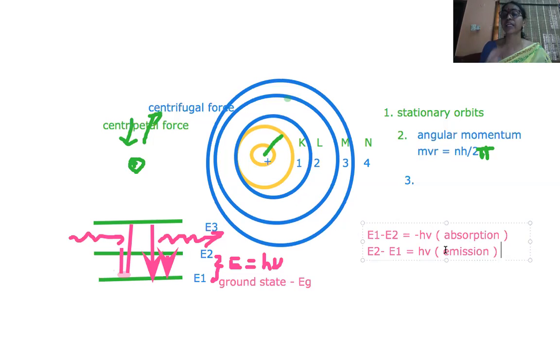And in the emission spectrum, you have two types: continuous spectrum and line spectrum. The line spectrum is specific for a specific atom of an element. So for oxygen, one type of spectrum will come. For hydrogen, another type of spectrum will come. But still, Bohr had some failures. He could explain that the atom is stable, but where does his model fail? The failures of Bohr's model. So where did his model fail?